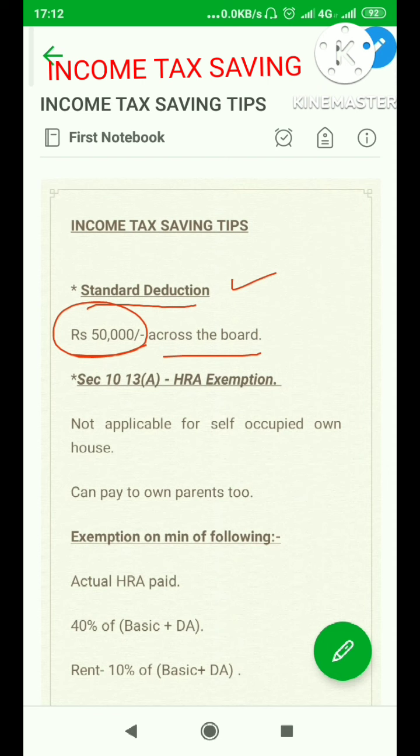An amount of rupees 50,000 for each and every individual is exempted from income tax, and this is known as standard deduction. This is required to be deducted from your salary, and it is not considered to be a part of your taxable salary.